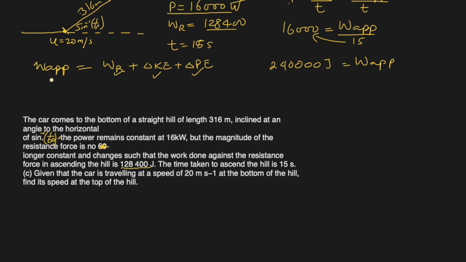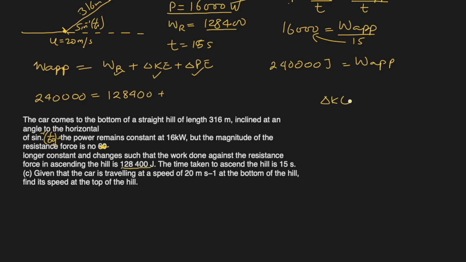So work applied, we just got it, 240,000, equal to 128,400, which is the work done against the resistance, plus change in kinetic energy.